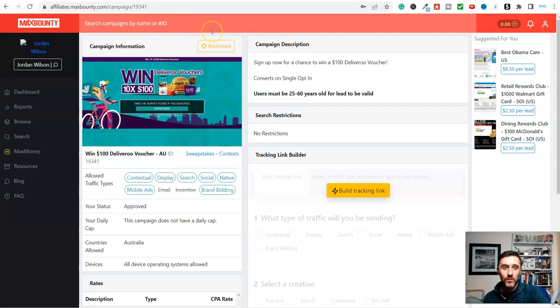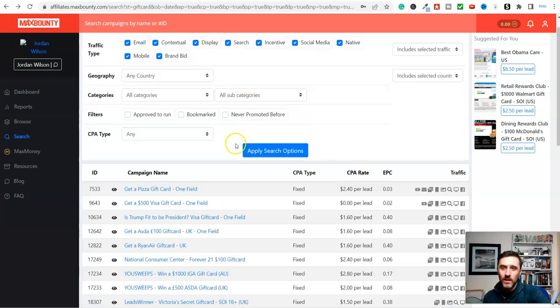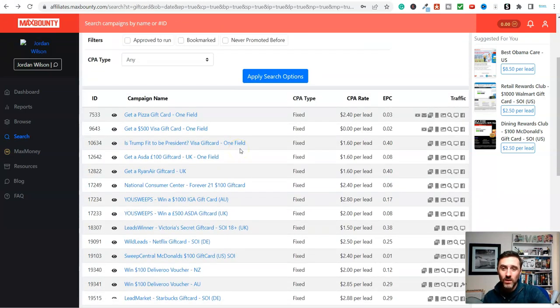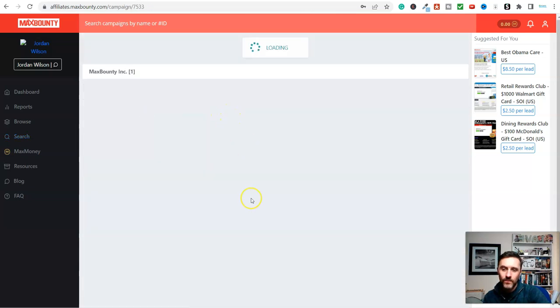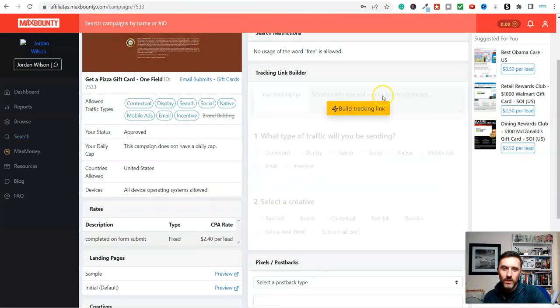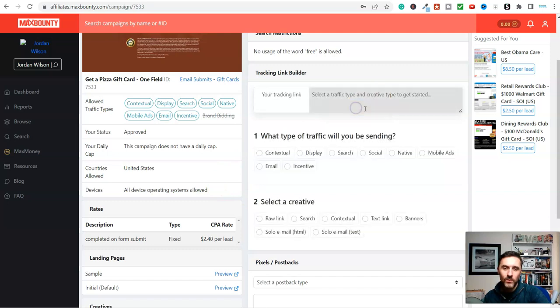So basically, you can sign up with Max Bounty or CPA Grip or any affiliate network, or CPA network. Then you come inside of here and you search for different ones like any of these basically. Then inside of here, obviously, you get given a link. So let me go on to this one here. And we're going to scroll down here, and where it says build tracking link, we click on there, and we are going to click on social.